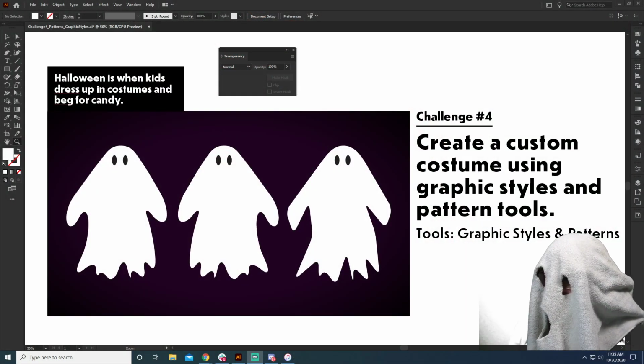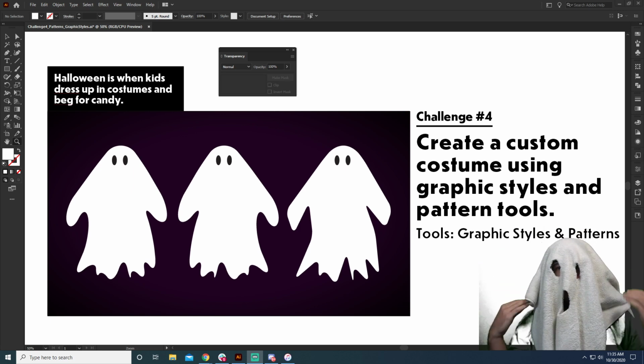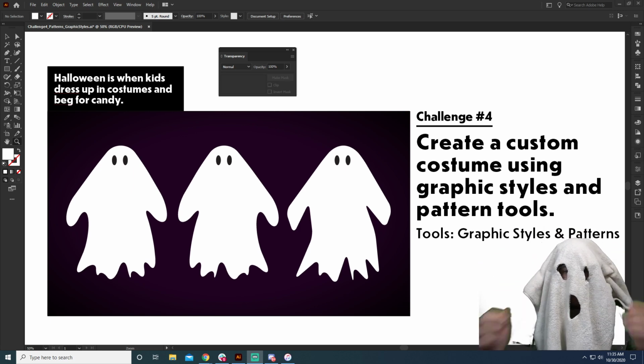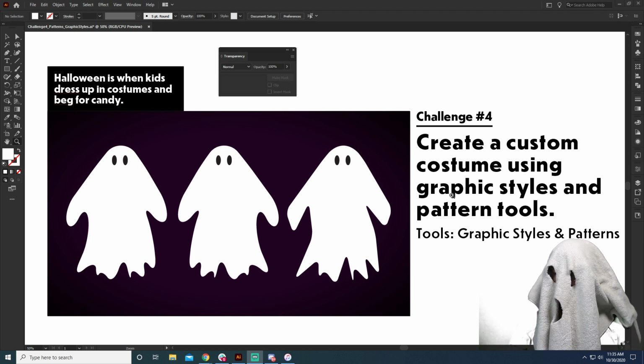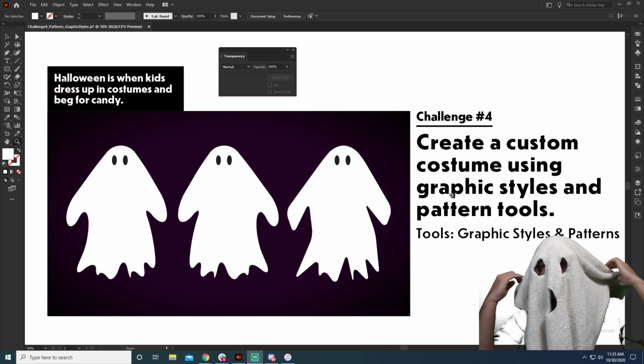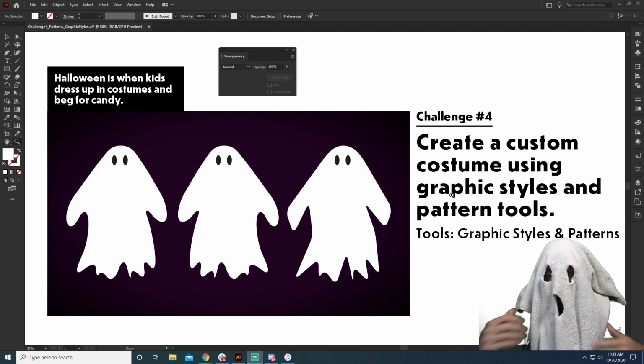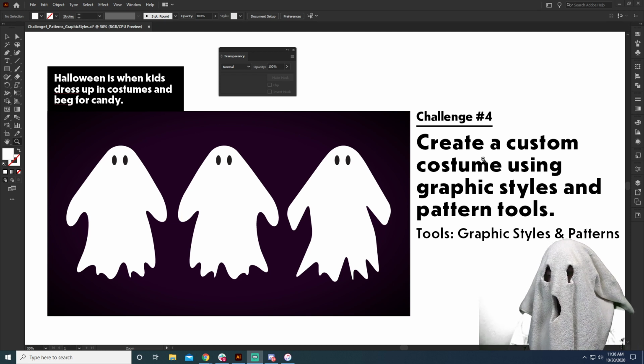All right, I'm just going to be floating over here in the background. There we go. So we are going to be in Illustrator today, and we will be creating a custom costume using graphic styles and pattern tools. And yes, it is super spooky, and this is not fitting, but who cares? So we're going to be creating a custom costume using graphic styles and pattern tools.